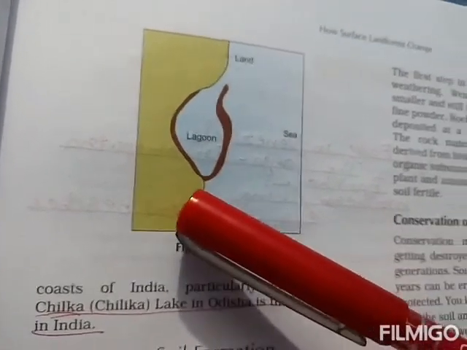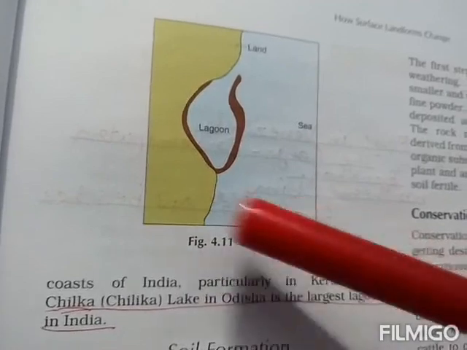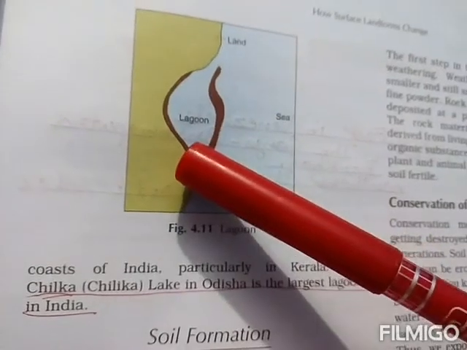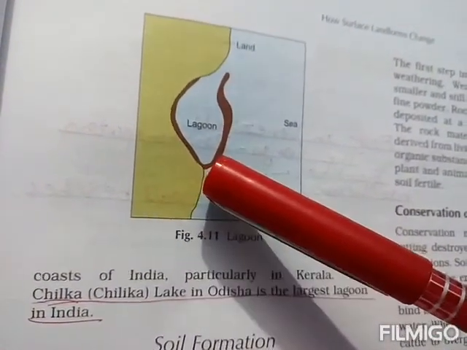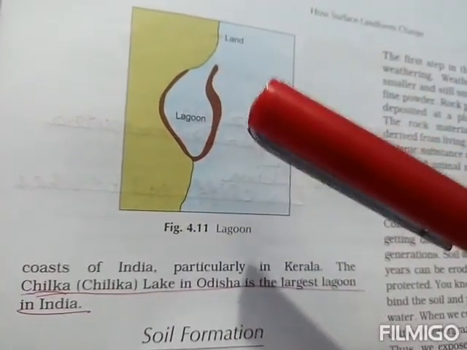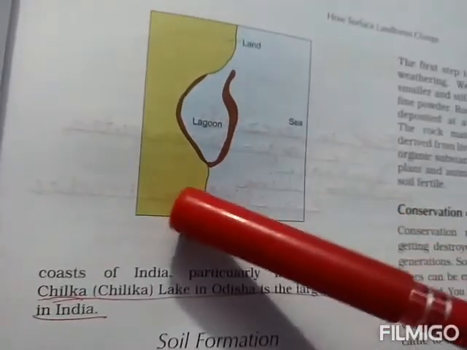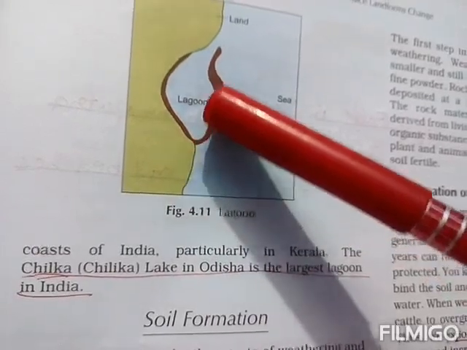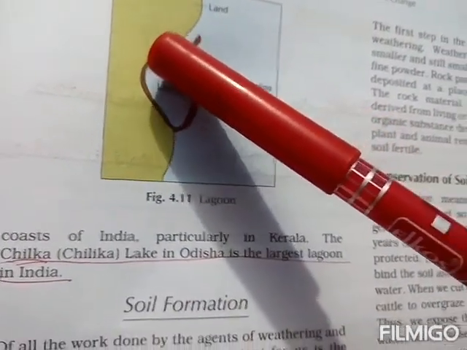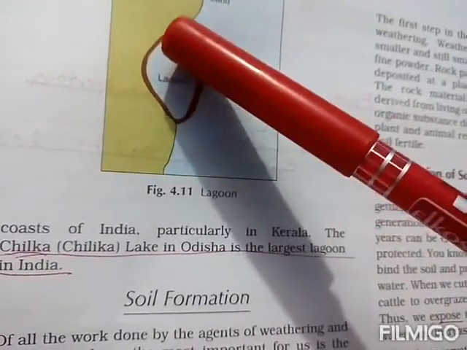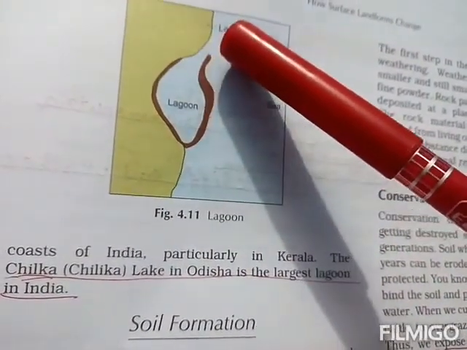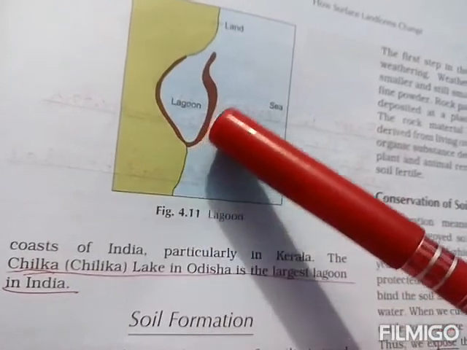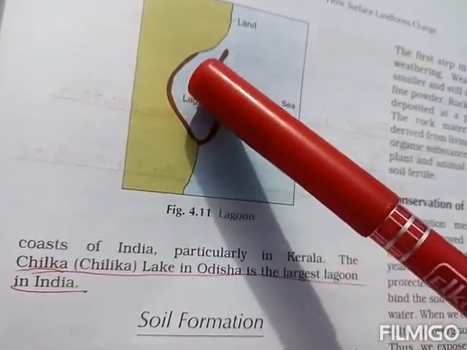When some of the sediment present in seawater is deposited near the seabed, it is deposition by the seawater. When these deposits pile up and rise above the seawater, sometimes cutting off a part of the sea, you can see here, and it is connected to the sea by a narrow outlet. This is called a lagoon, also called a saltwater lake or lagoon.